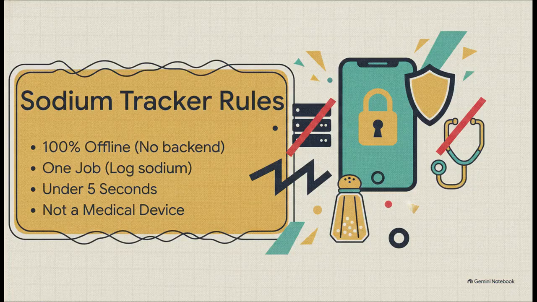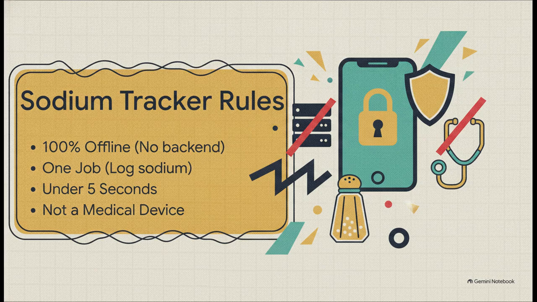To truly understand strict product development, we're going to look at the prompt for an app called Sodium Tracker. The sheer discipline of these constraints is exactly what makes an app profitable. Look, if you want to build an app that supports a lifetime paywall without burning all your cash on recurring server costs, you've got to be ruthless. Notice the very first rule here, 100% offline. No backend, no network calls, 0 user accounts. The whole shebang ships right inside the app bundle.